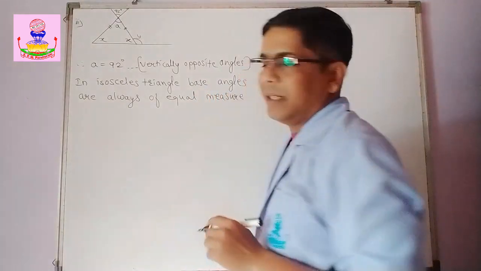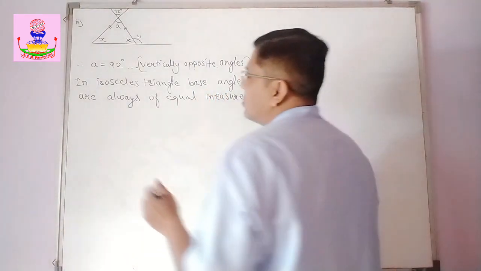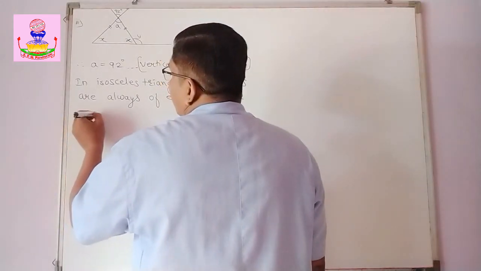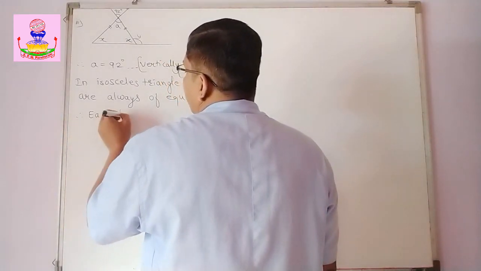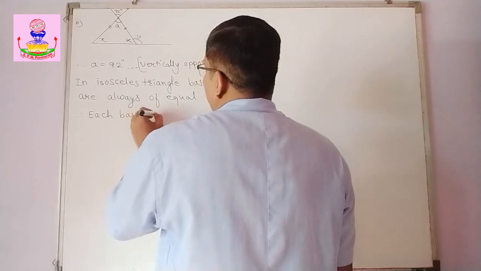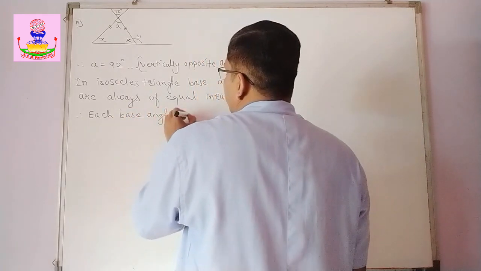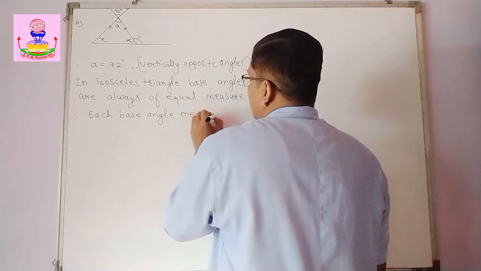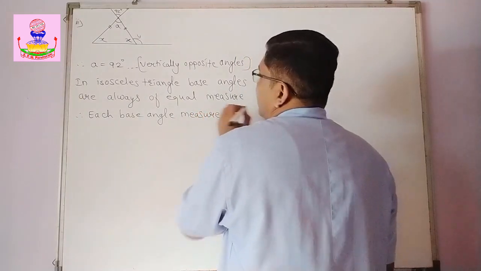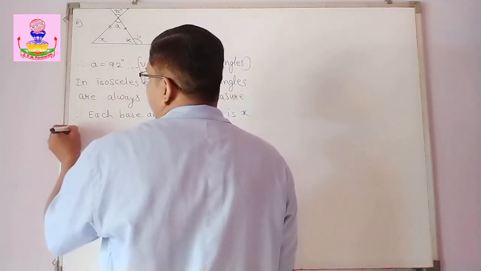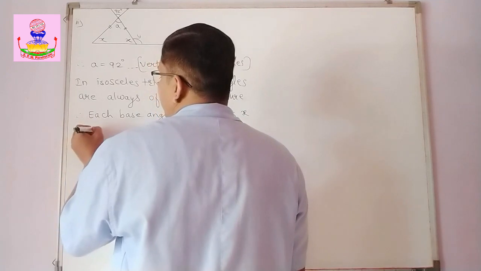Or you can make the statement that base angles have always equal measure, it doesn't matter. So therefore each base angle measure is x. Now we can use the angle sum property.